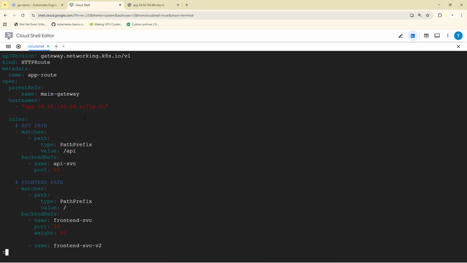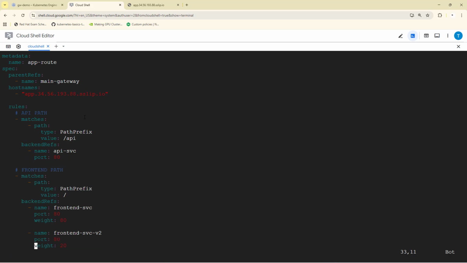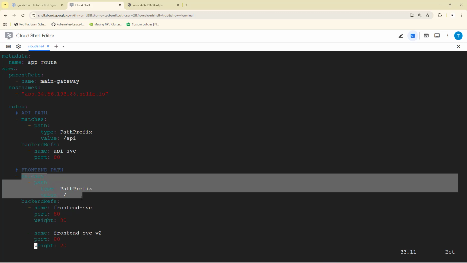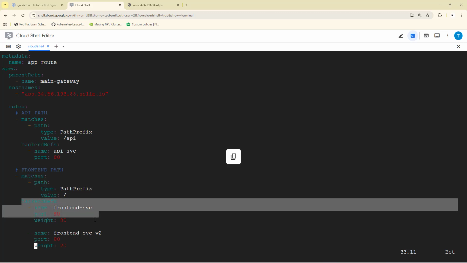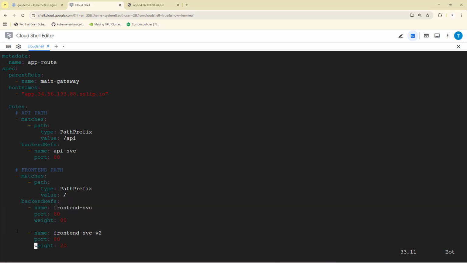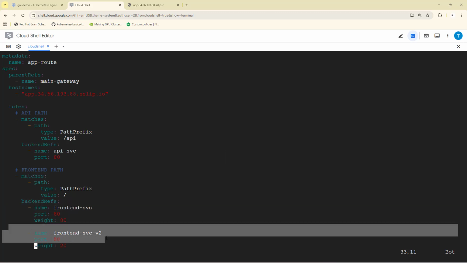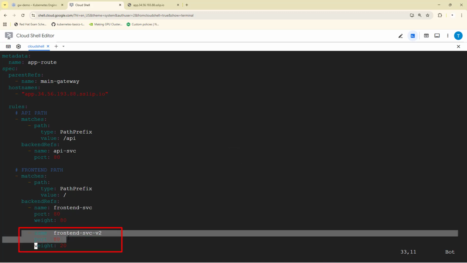For this particular demo, I have already updated the section for the front-end application. Here in the front-end path, you can see I have added the match references and the path prefix. Below that, I have the backend references. Earlier, we had only one, that is the front-end service. Now I have added another one, that is front-end service 2, which we just created, and it also has the same port, port 80.